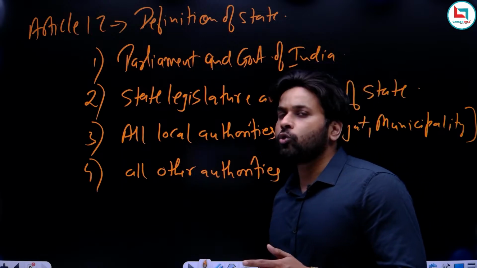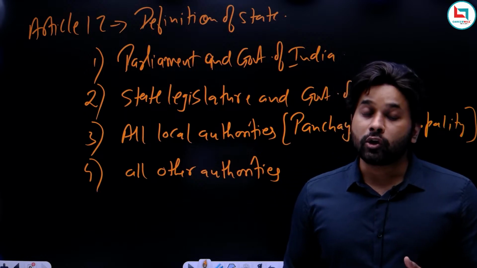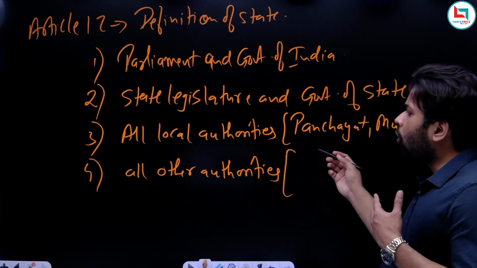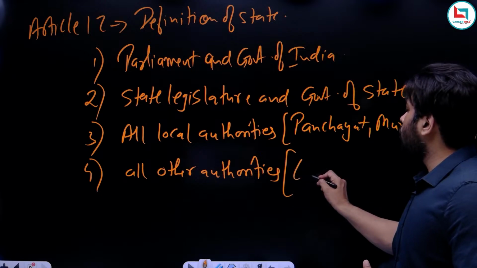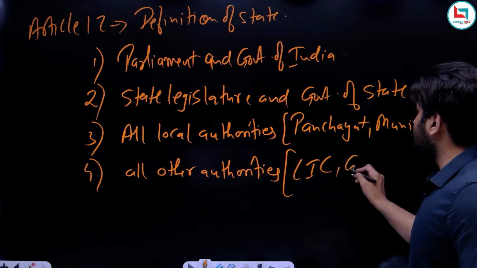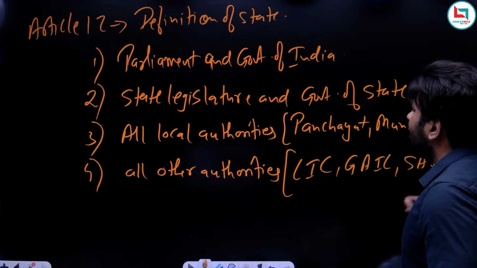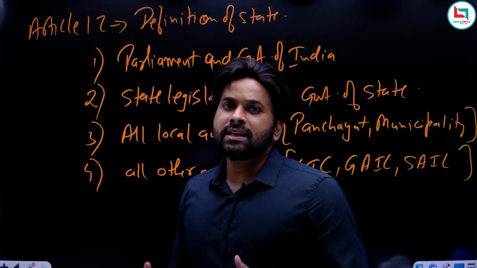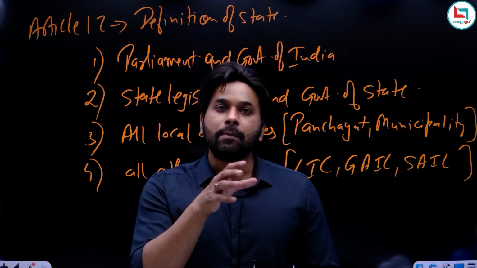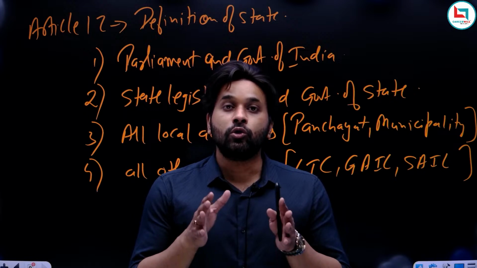So it is for the court to decide whether a particular authority can be deemed to be an authority under Article 12. What we can expect is that all the government bodies, for example, we all know LIC is a government body. We all know GAIL, SAIL, BHEL, all these PSUs, public sector undertakings, the companies established by the government, ONGC. See, government also has the right to run business.